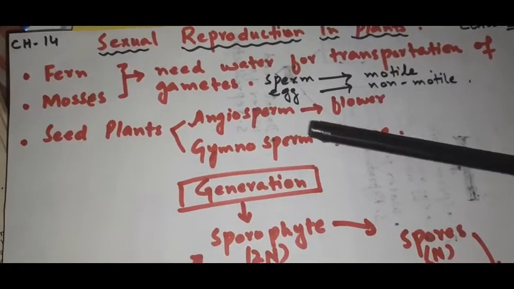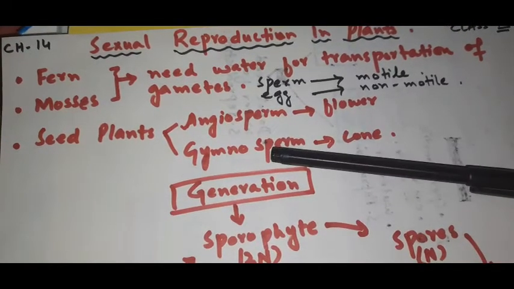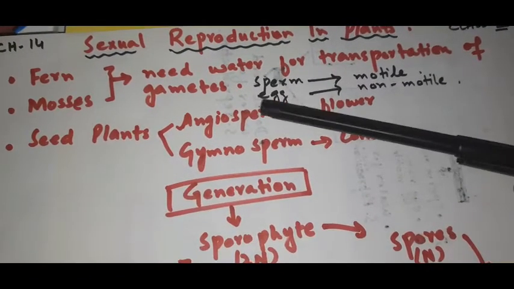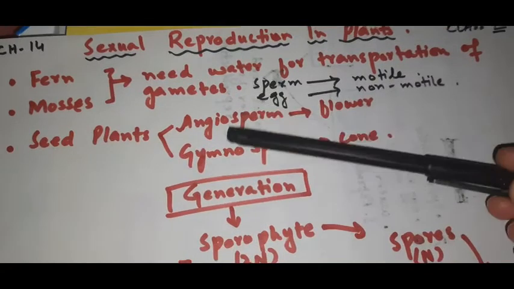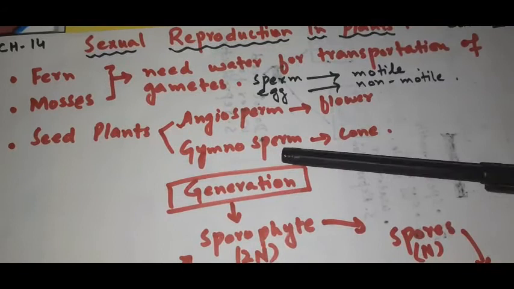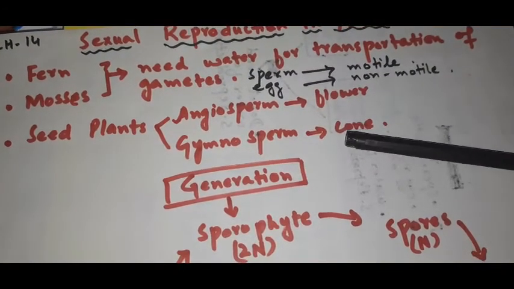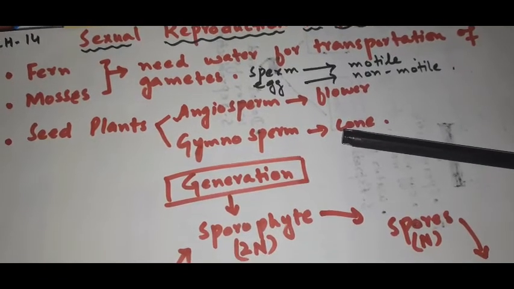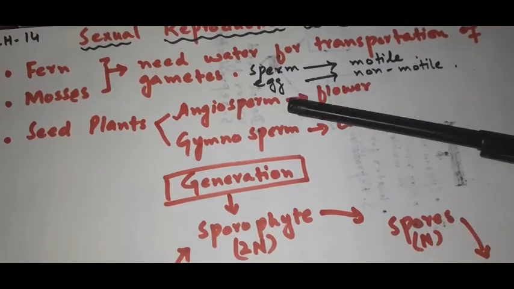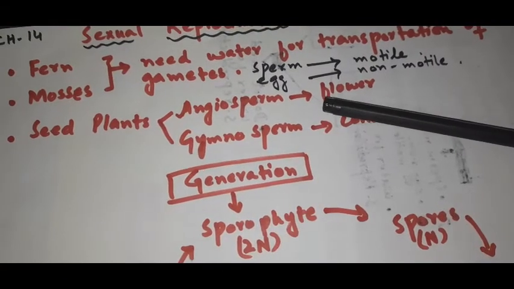On the other hand, we have seed plants, and again we have divided the seed plant into two major groups, which are angiosperm and gymnosperm, right? Angiosperm, sperm means seed, right? So angiosperms are flowering plants. They produce flowers, and gymnosperms are cone-bearing plants, like conifers. They produce cones instead of flowers. Understand? In angiosperm, the seed is enclosed in the fruit, while in gymnosperm, the seed is naked, right?